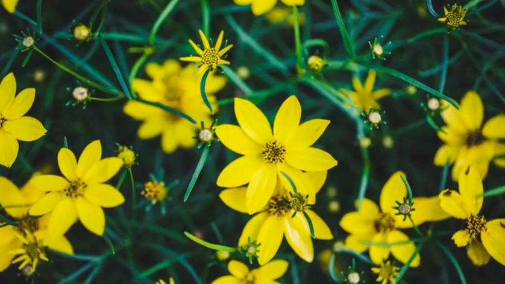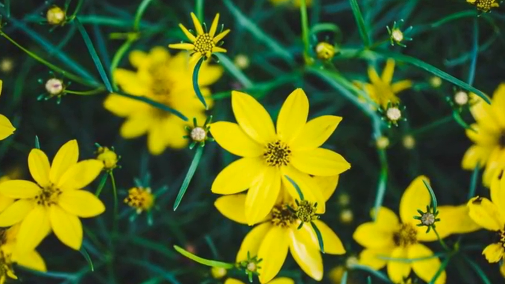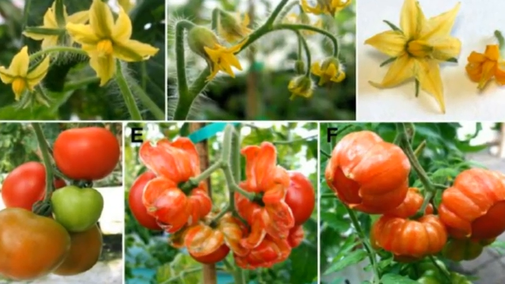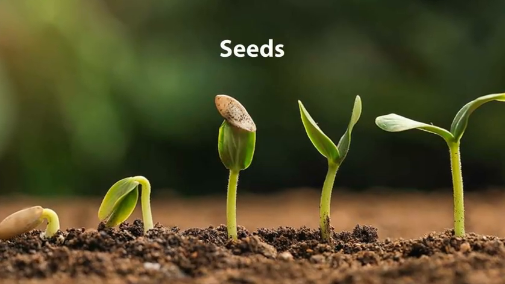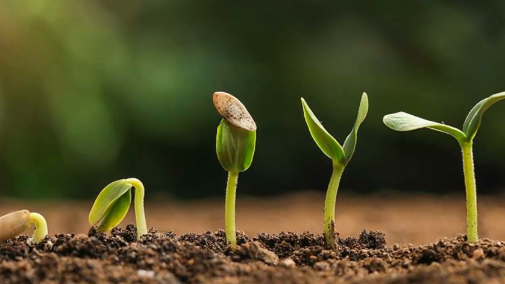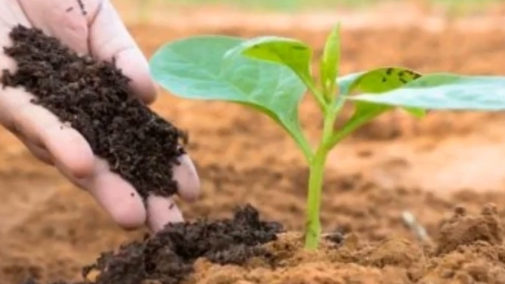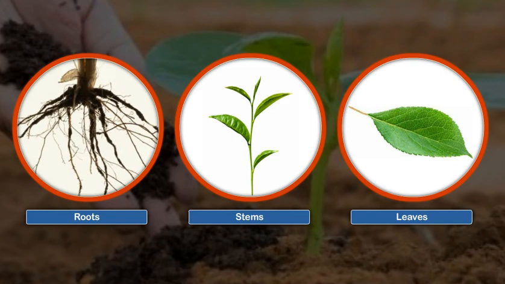As we know, flowers perform the function of reproduction in plants. Flowers change into fruits which have seeds in them. Seeds germinate to produce new plants. Thus, flowers are the reproductive part of the plant. The other parts of the plant, such as roots, stems, and leaves, are known as vegetative parts of plants.